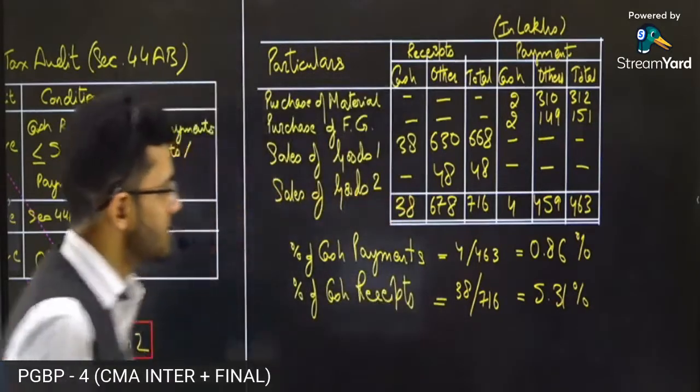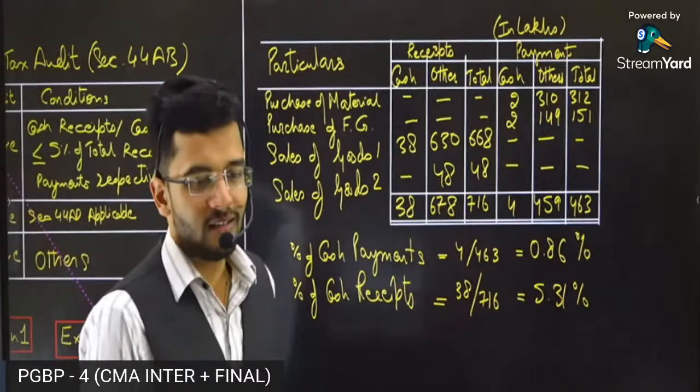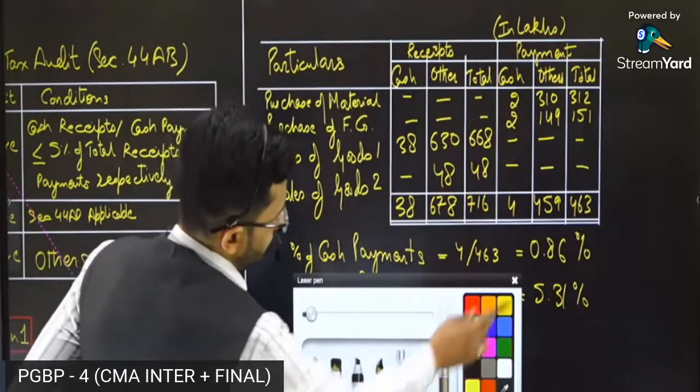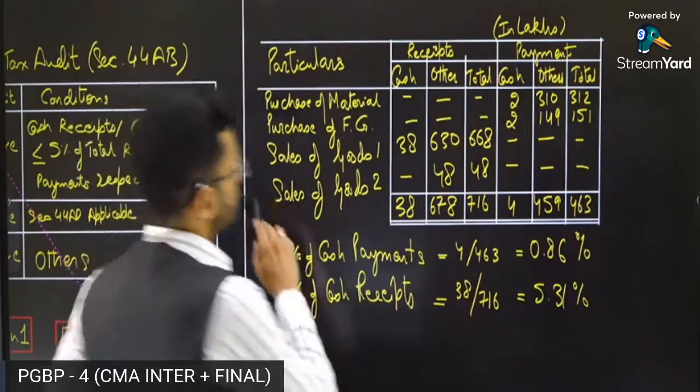So if 10 crore is the limit, then that is best for me, because I will not be falling under the category of tax audit. Okay, sir, got it. Okay, a simple illustration, guys.